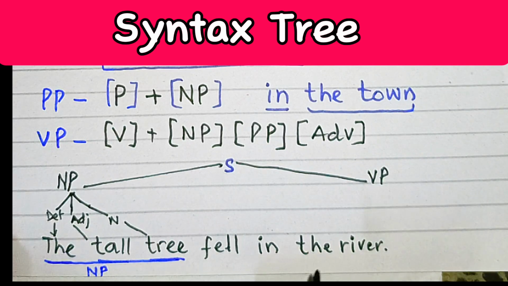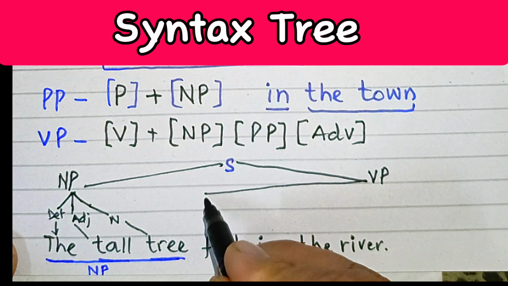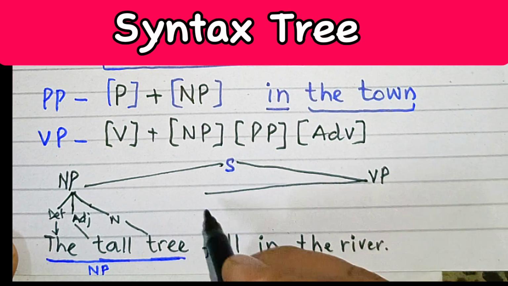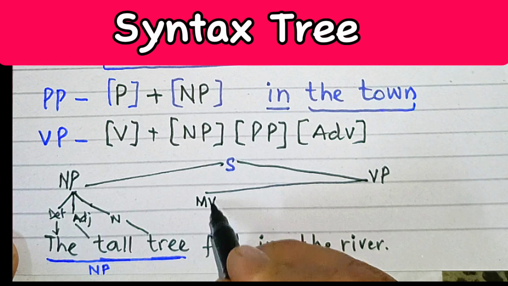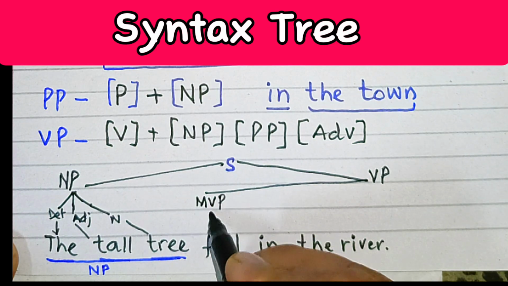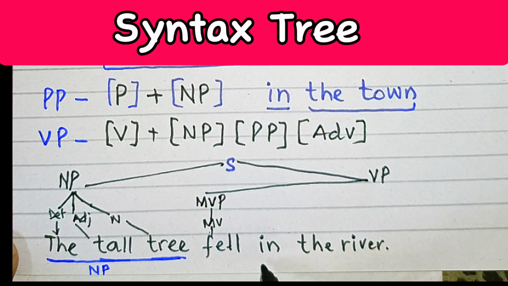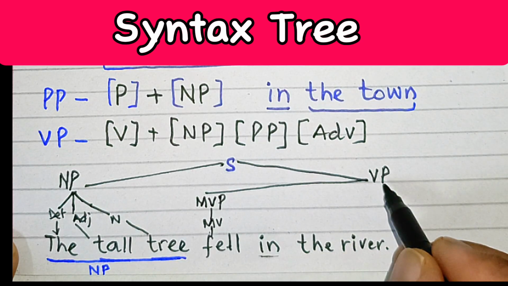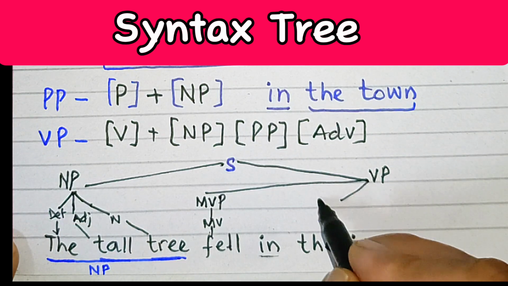Similarly, fell is a verb. If we take it as verb phrase, then it is main verb, MVP, main verb phrase, and this is main verb, that is fell. Then we've got in the river. Again, over here we can see that this starts with a preposition, so this is going to be called a prepositional phrase. But before that, it is to be converted into PP.